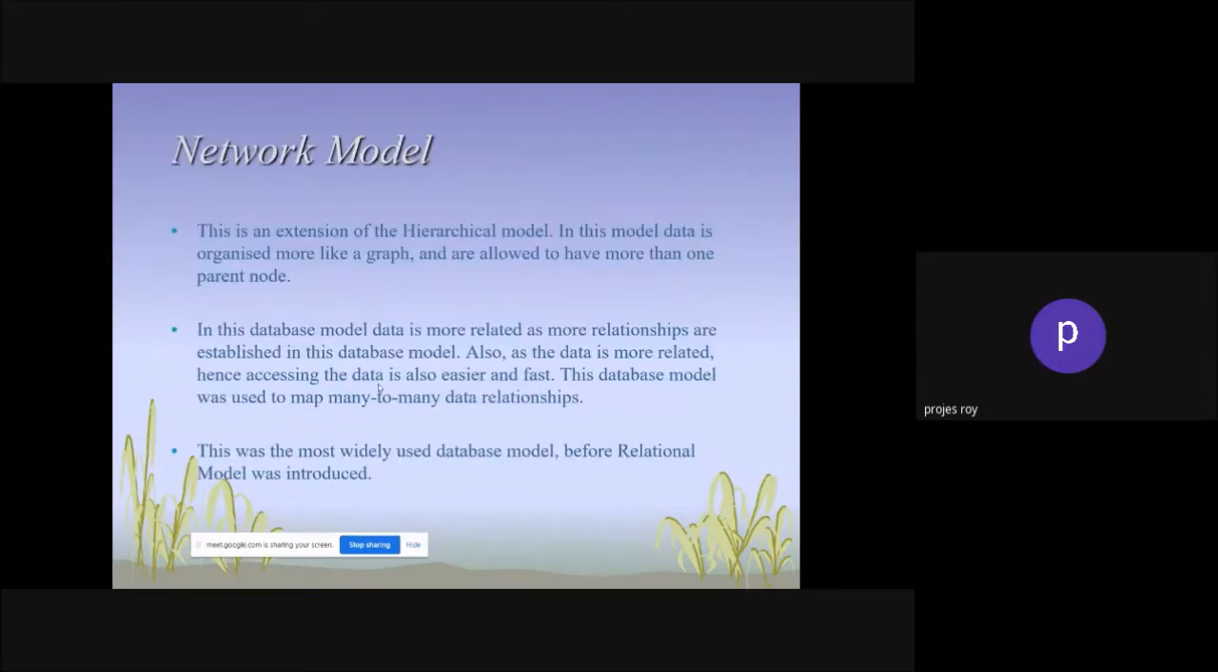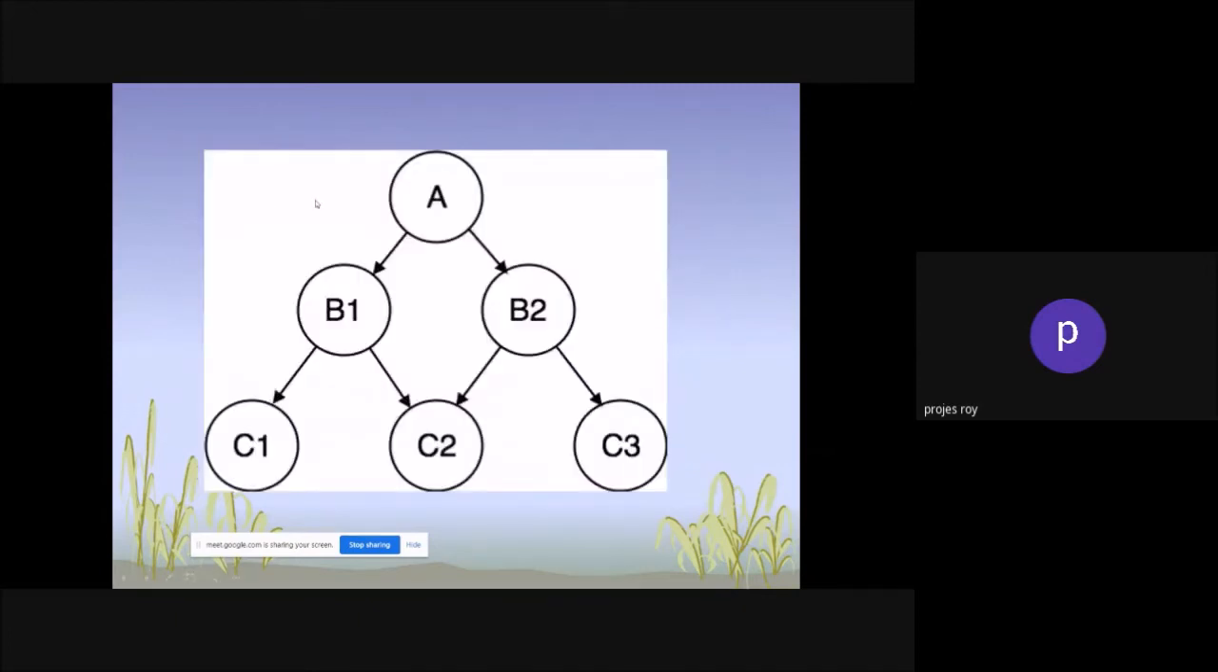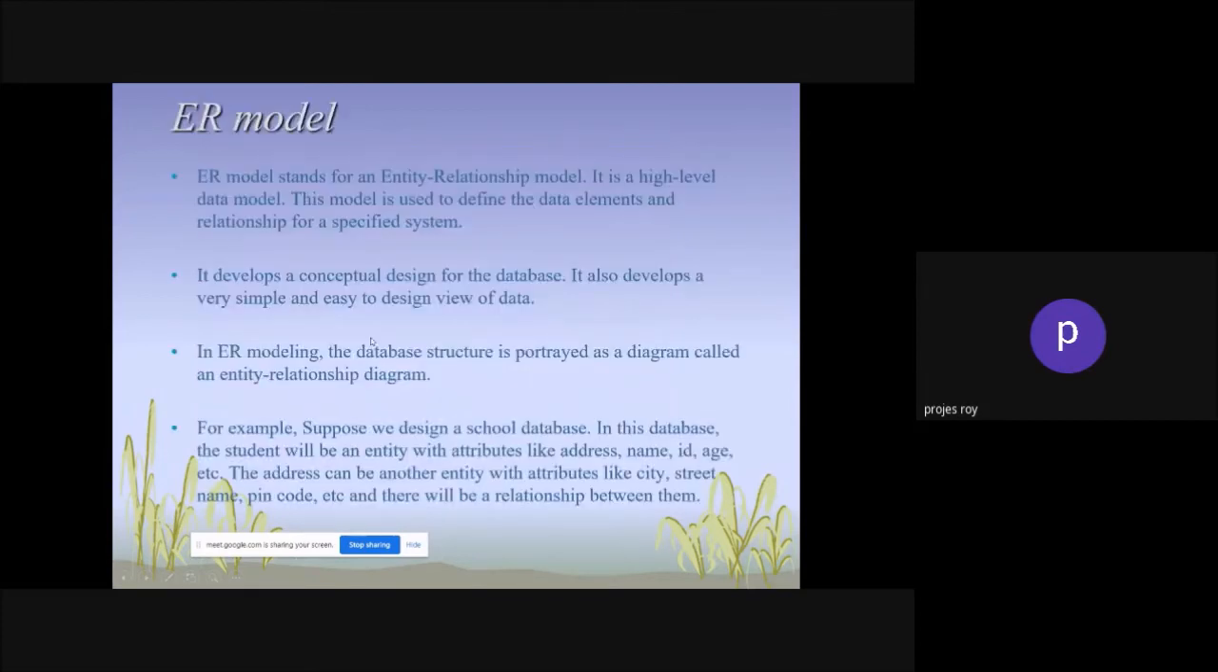Network is almost a distributed kind of thing. It's not like the hierarchical model, but it's a kind of extension of the hierarchical model. Suppose A, B1, B2, C2, C3: B1 and B2 can be accessed from A itself, and C can be accessed from here, C3 can be accessed from here. This is a kind of network database management.